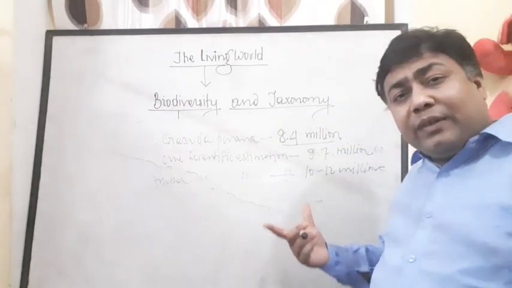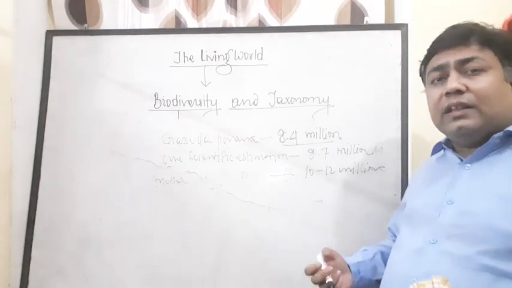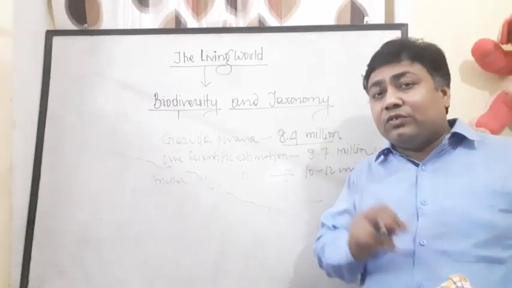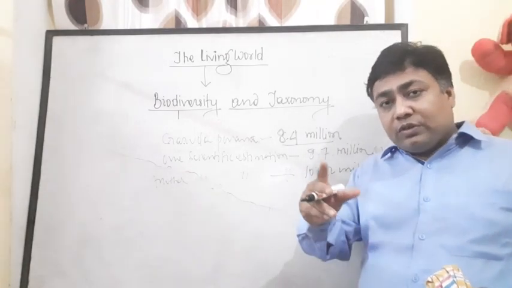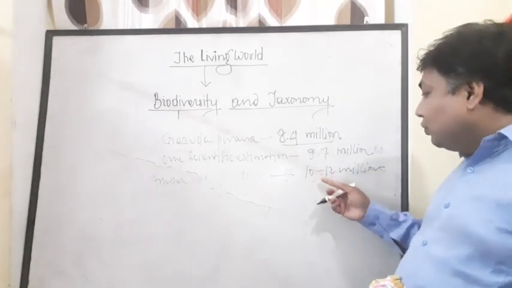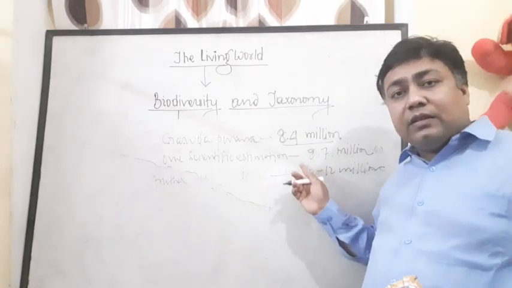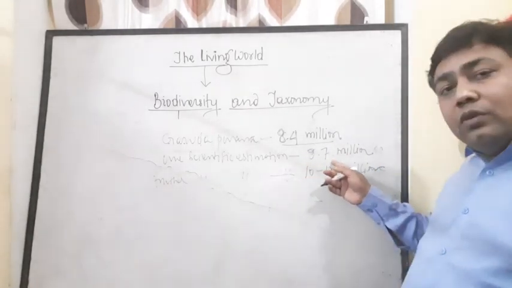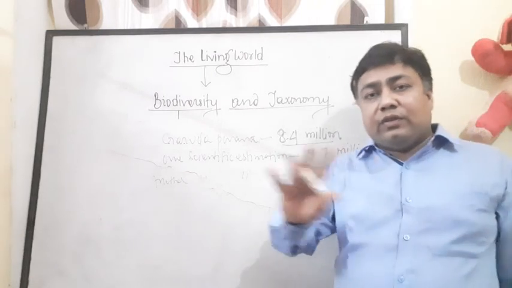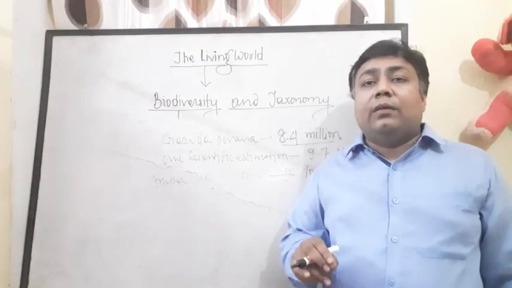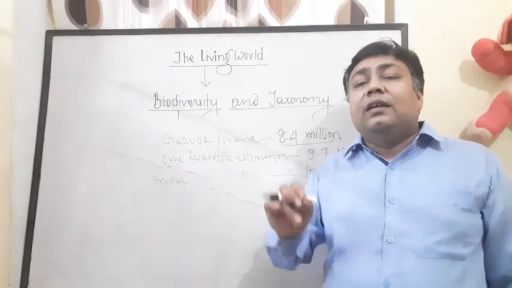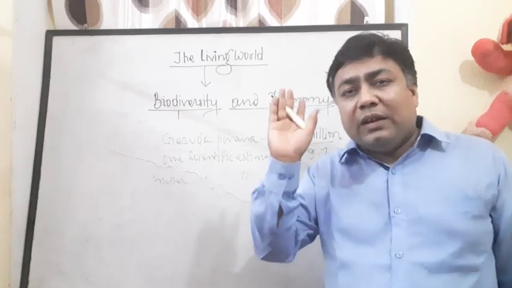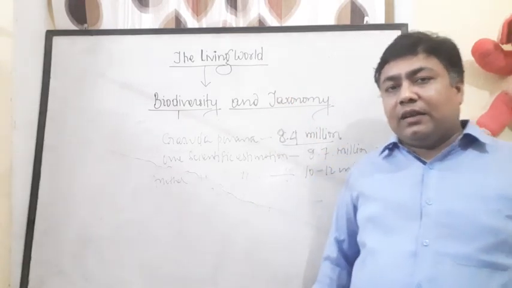Whatever this magnitude is, there are several processes of estimation. The processes may be different, and due to these different processes there are fluctuations in the magnitude. If we consider it around 10 million, then we have documented less than 2 million life forms on Earth.